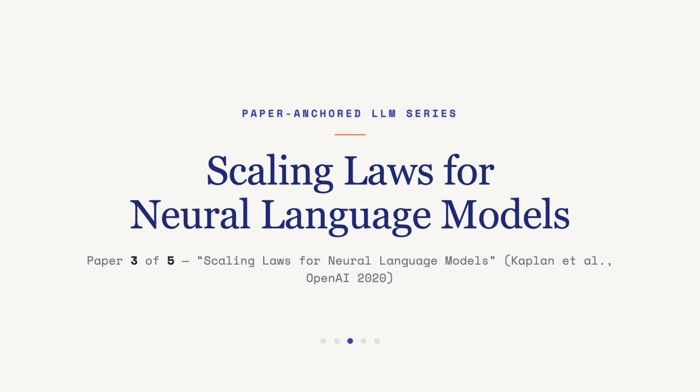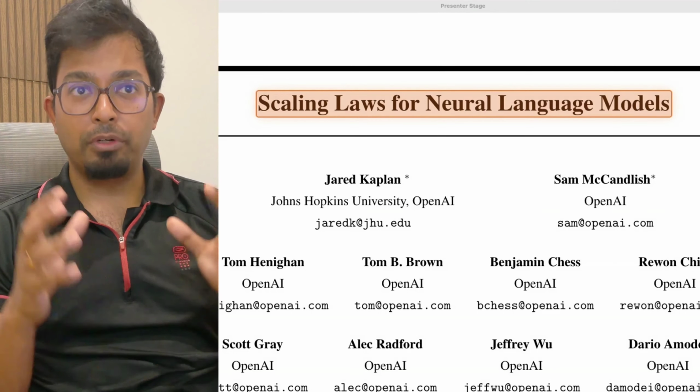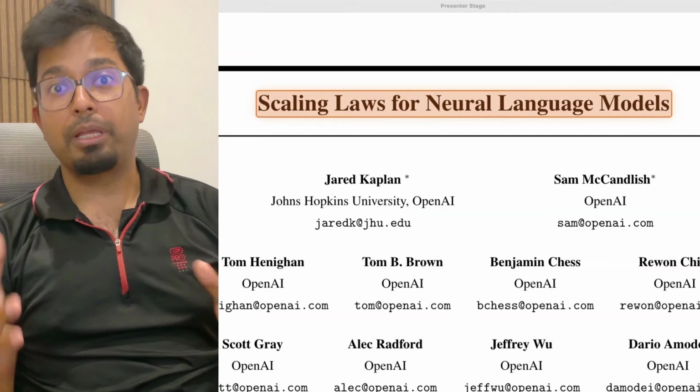Welcome back to my new series, How It All Started, LLM Edition. In this series, we are tracing the path to our current LLMs by reading the papers that built them. Today, we are going to talk about paper 3, Scaling Laws for Neural Language Models. This came out in 2020.